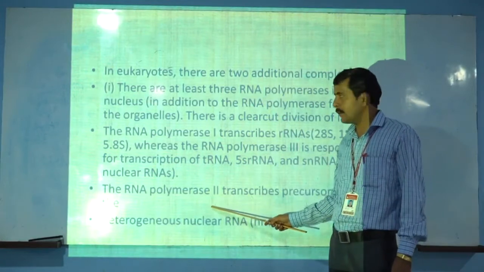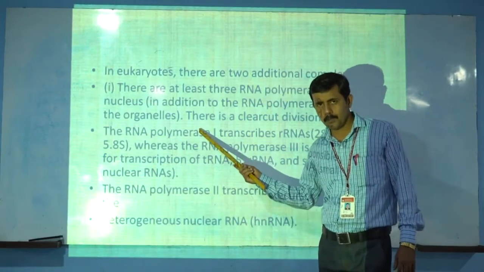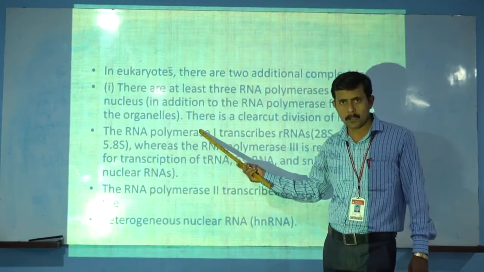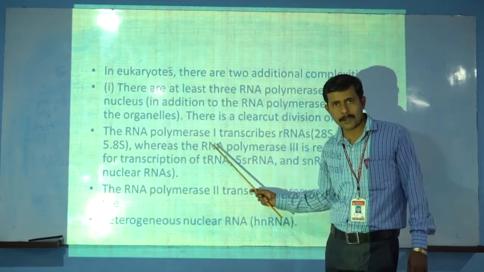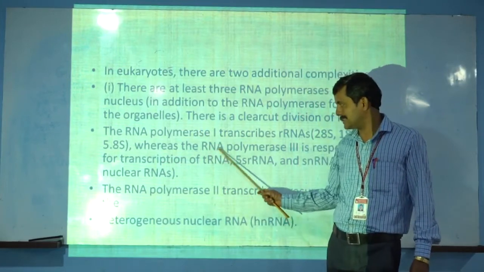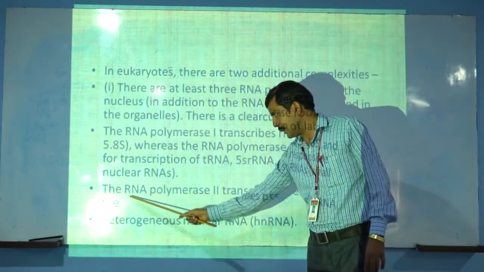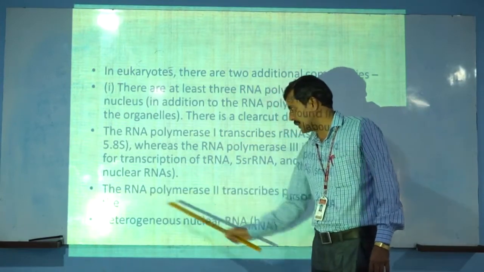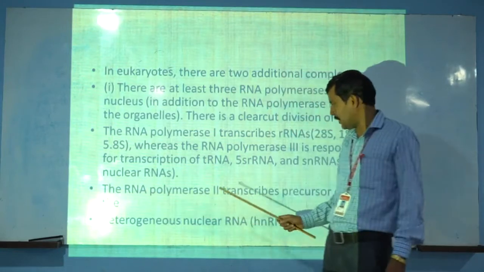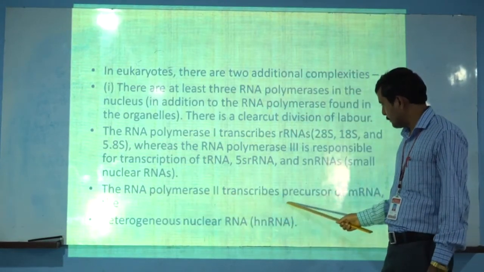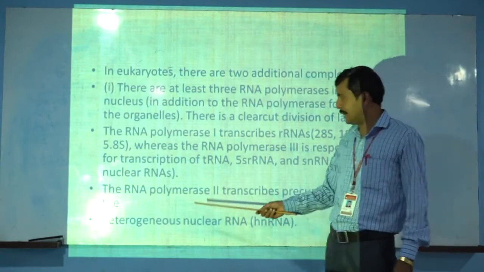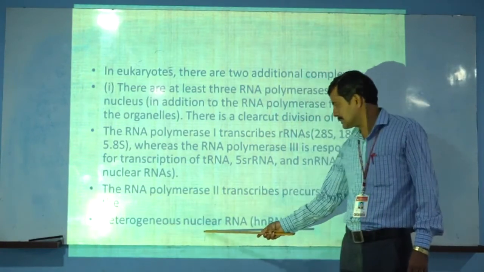Now RNA polymerase second. We have already covered the role of RNA polymerase first and third, and we are going to discuss the role of RNA polymerase second. RNA polymerase second transcribes the precursor of mRNA, the heterogeneous nuclear RNA.